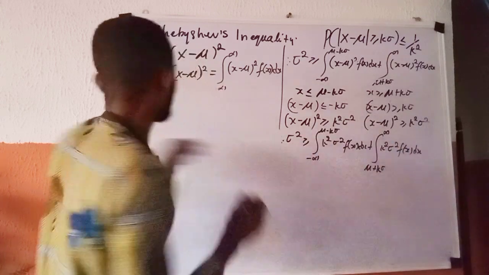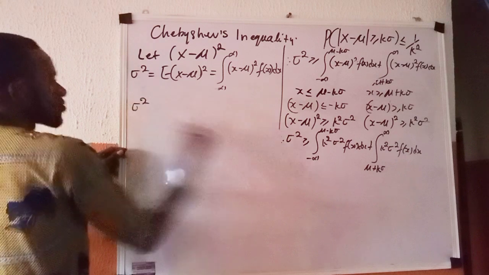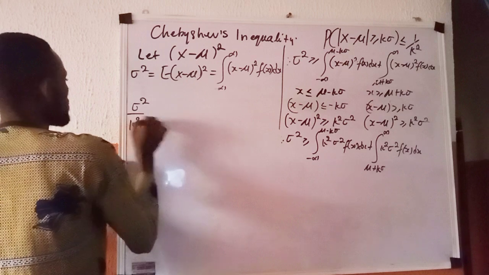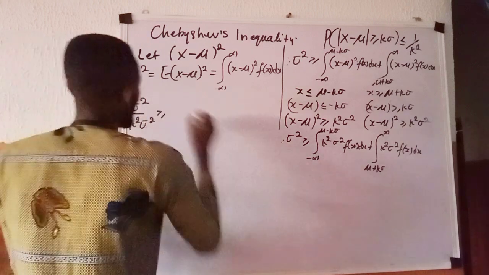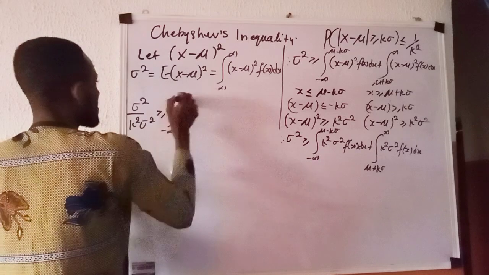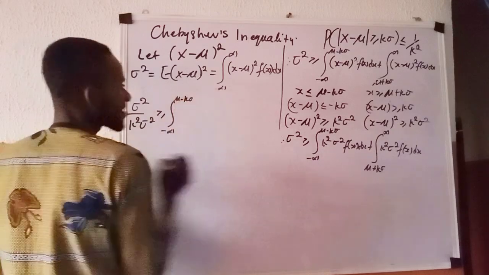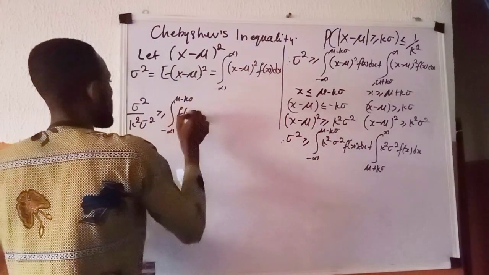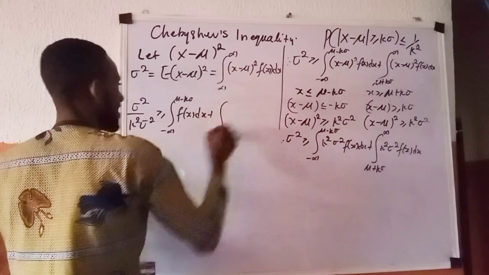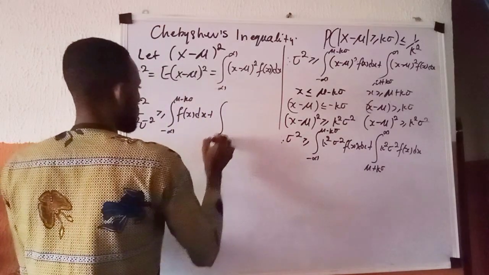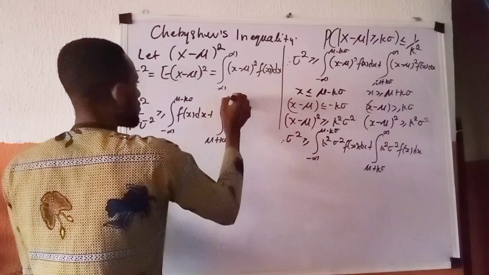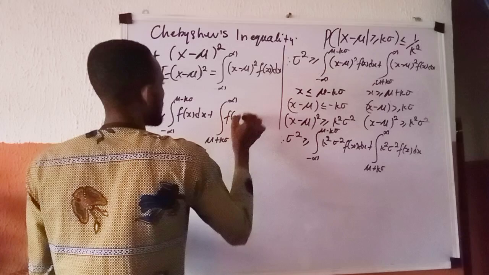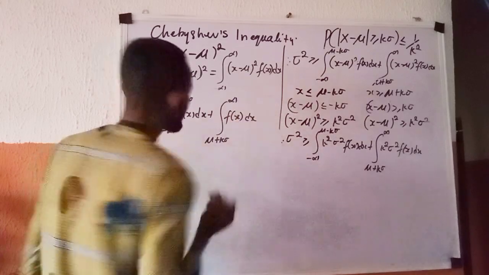And dividing all through, what I'm now going to have is sigma raised to power 2 all over k raised to power 2 sigma raised to power 2, greater than or equals to the integral from minus infinity to mu minus k standard deviation of f of x dx, plus the integral from mu plus k standard deviation to positive infinity of f of x dx.